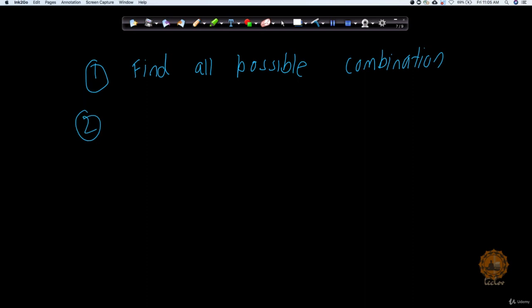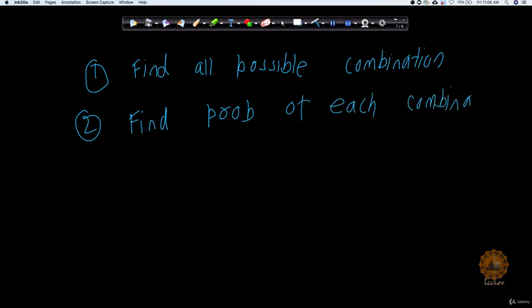Step number 2, find the probability of each combination. This is going to be my second step which I need to follow.